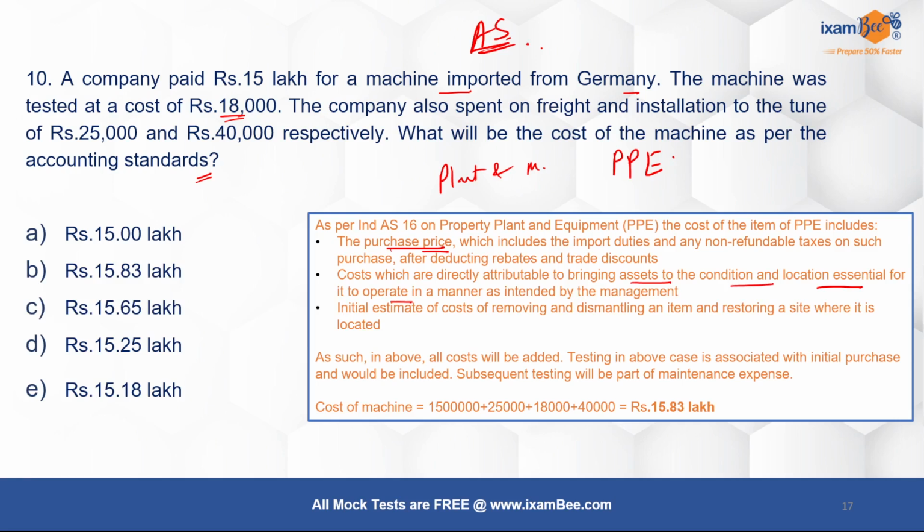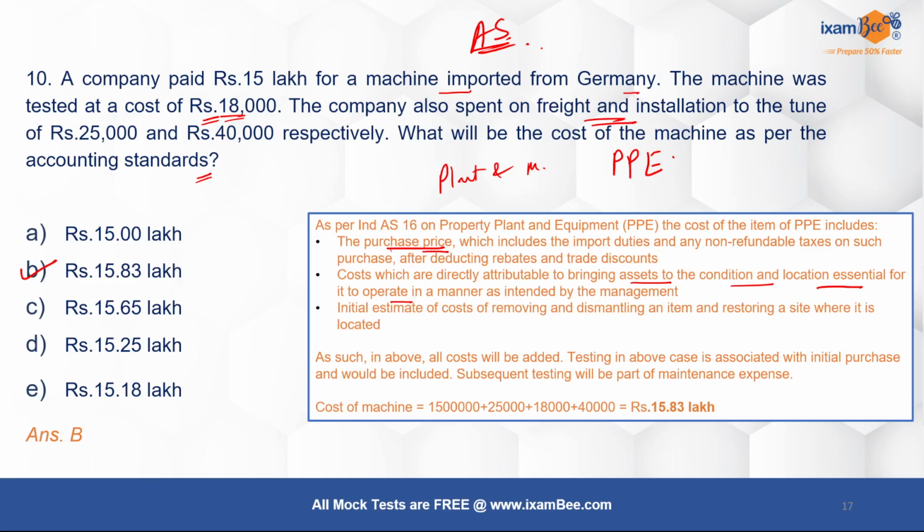So the key is you have to make the asset operational. So that's why we will include all these costs, because the freight and installation has been incurred to make it operational, and you've also done the testing to ensure it is workable. So all of these costs will actually be added, and therefore your answer is B over here, 15.83 lakh, right?